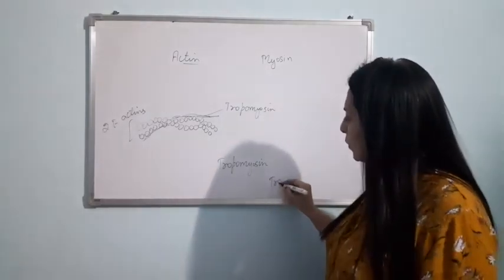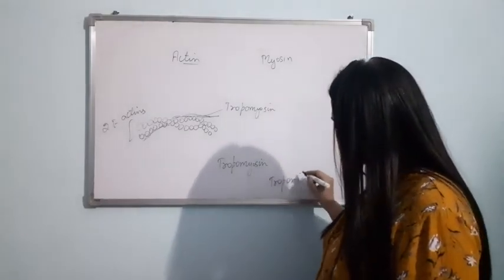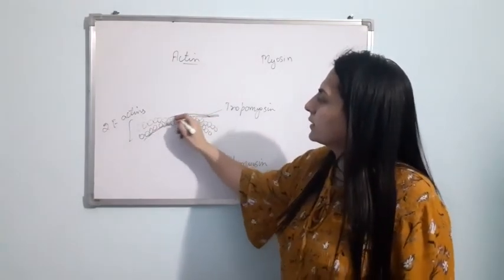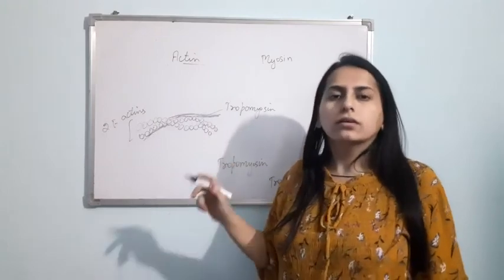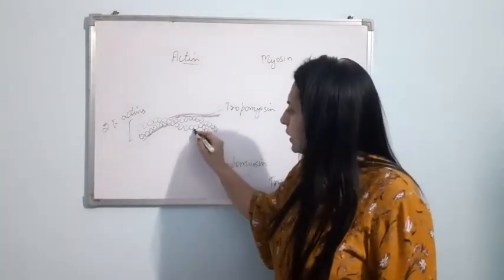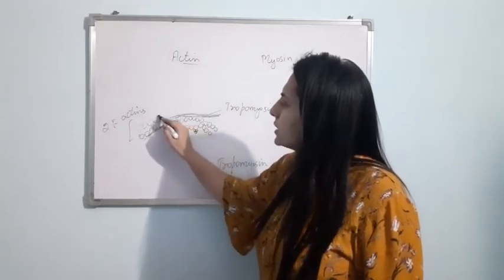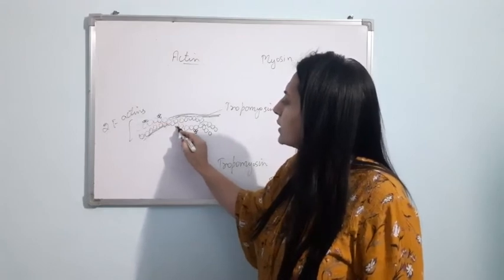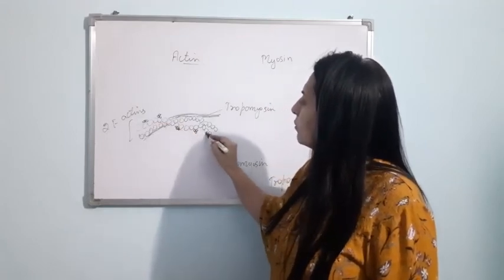Next is troponin. On the F-actin, on the actin contractile protein, you will see the troponin protein is also present, like this. And this troponin protein masks the active site of the actin.